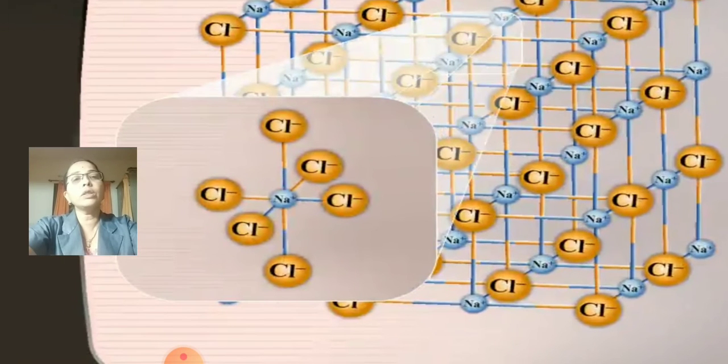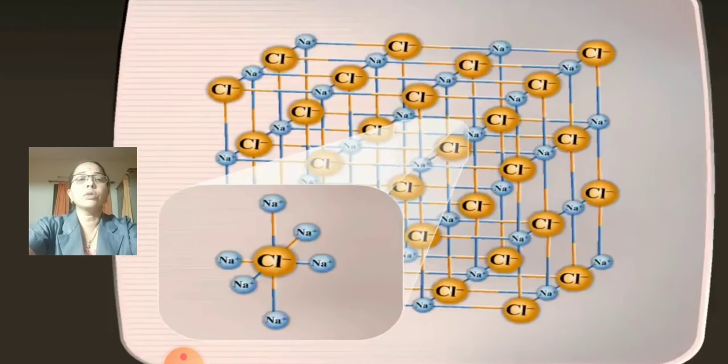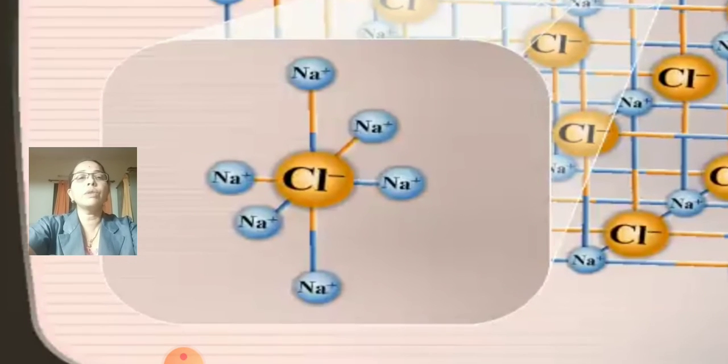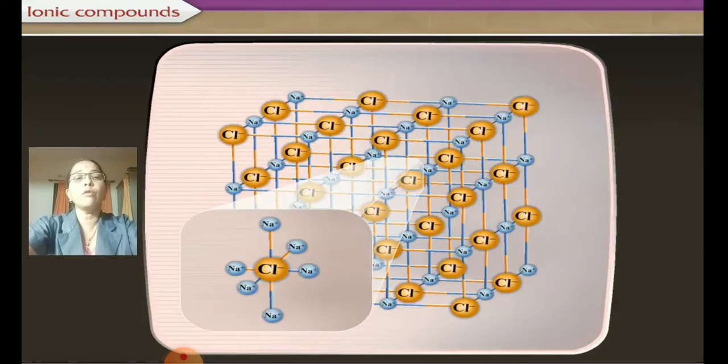All those chlorines will again have a bond with sodium. One chlorine will have the bond with sodium, and that sodium will have a bond with another chlorine. So this way the arrangement goes on.